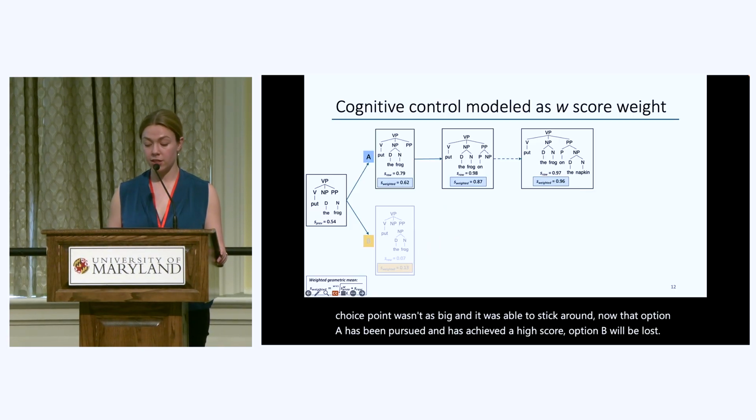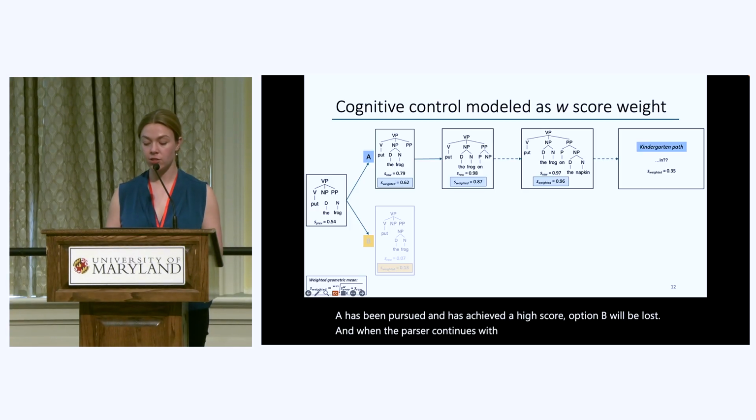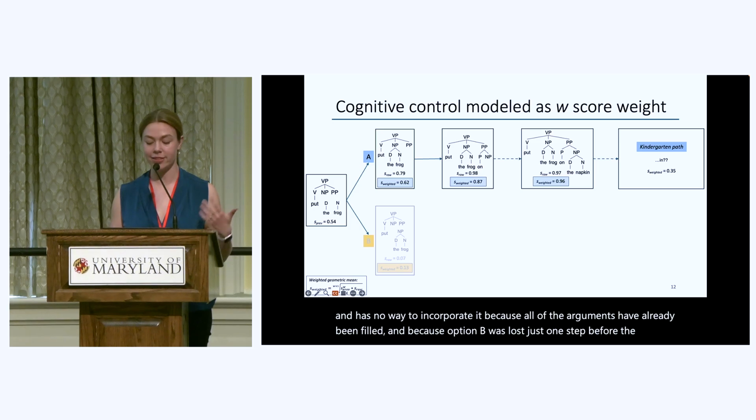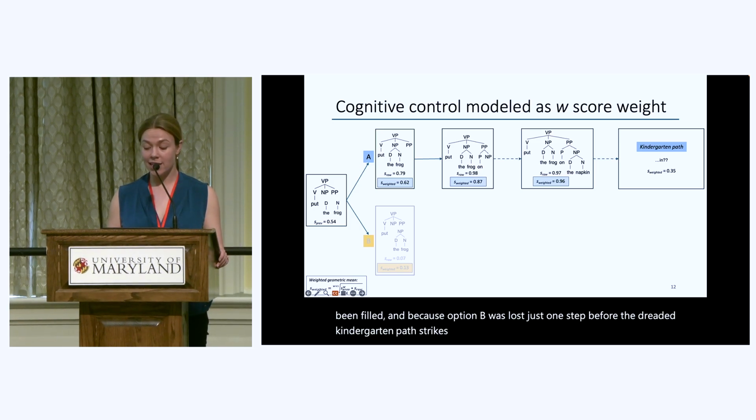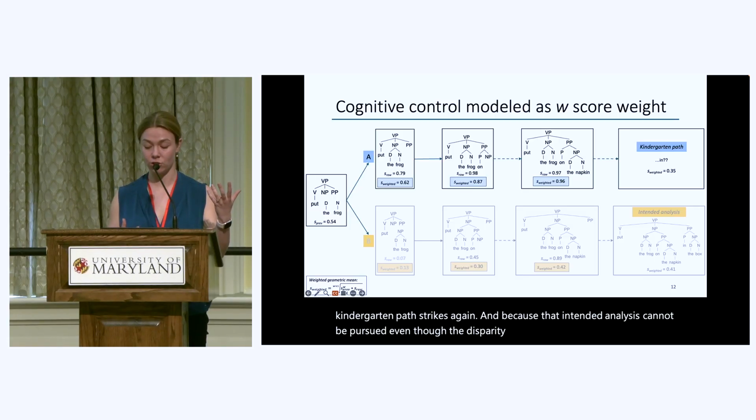And when the parser continues with option A, it encounters the word "in" and has no way to incorporate it because all of the arguments have already been filled. And because option B was lost just one step before, the dreaded kindergarten path strikes again. That intended analysis cannot be pursued, even though the disparity in scores at that initial choice point was nowhere near as big as it would have been without waiting.